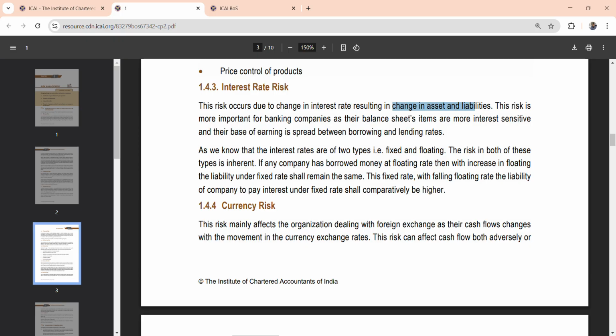It is very important for banking companies, as the balance sheet items are more interest sensitive, and the base of earning is the spread between borrowing and lending rates. That is the primary source of income. So these are the various things that you should know with regard to interest rate risk.